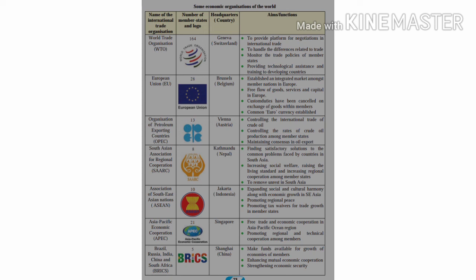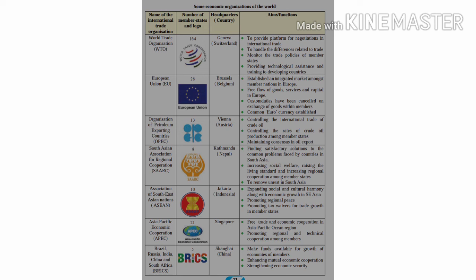These are to provide a platform for negotiations in international trade. Second, to handle the differences related to trade. Then, to monitor the trade policies of member states. The fourth one is to provide technological assistance and training to developing countries.